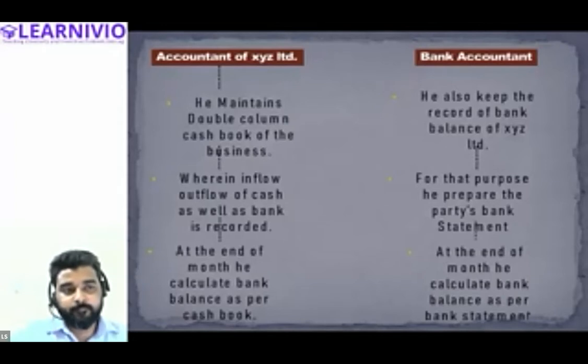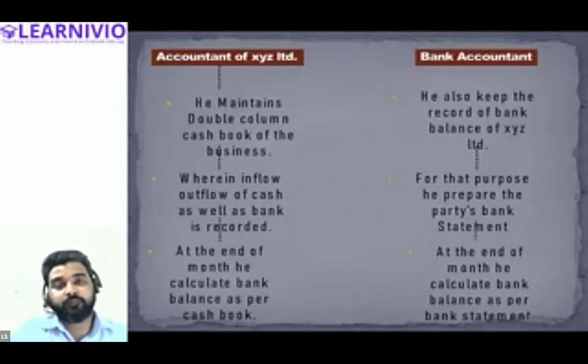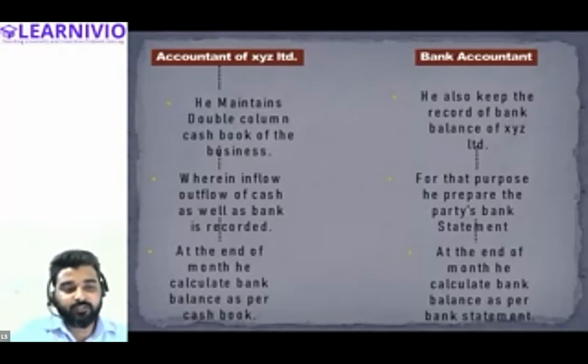Is that clear? The banker calculates the bank balance of XYZ Limited on the basis of the bank statement, and the accountant of the business calculates the closing balance at the end of the month on the basis of the cash book. So both persons are using different books to find out the total bank balance. Is that right, everyone?